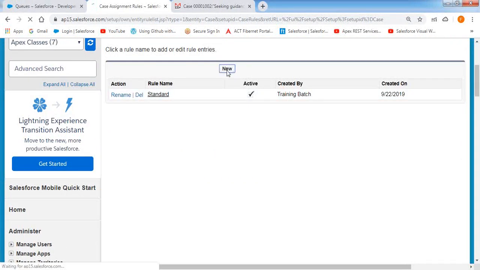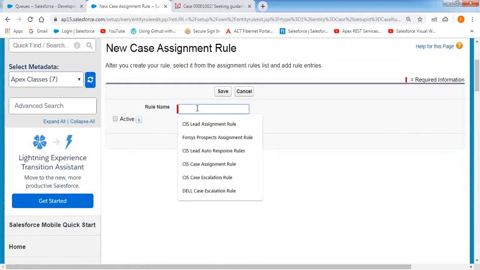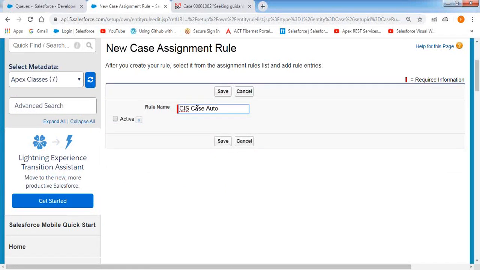Now I'm creating a new one. Click on the new button to create a new assignment rule. I'm naming it CIS case auto assignment rule. Now I would like to make this rule active.